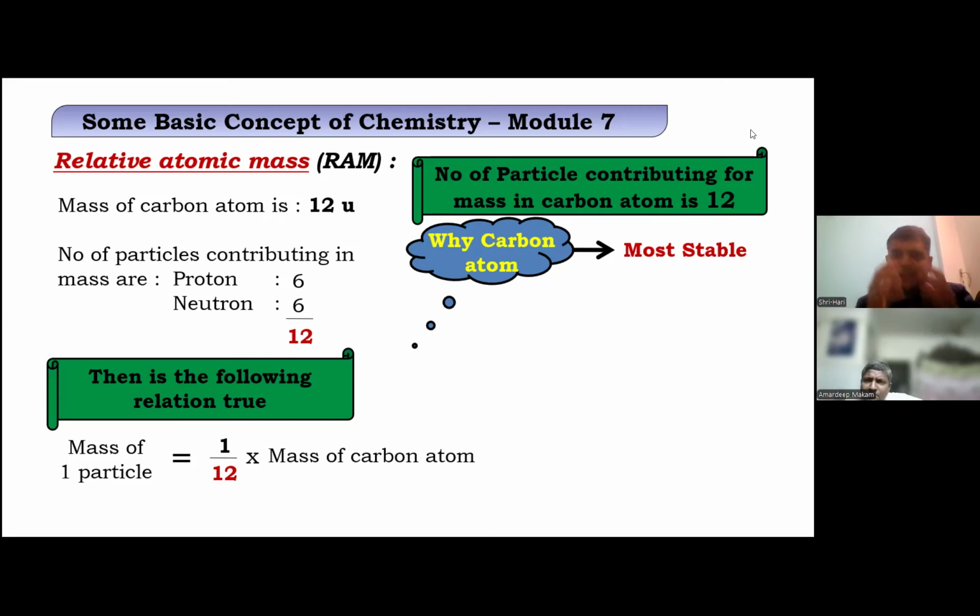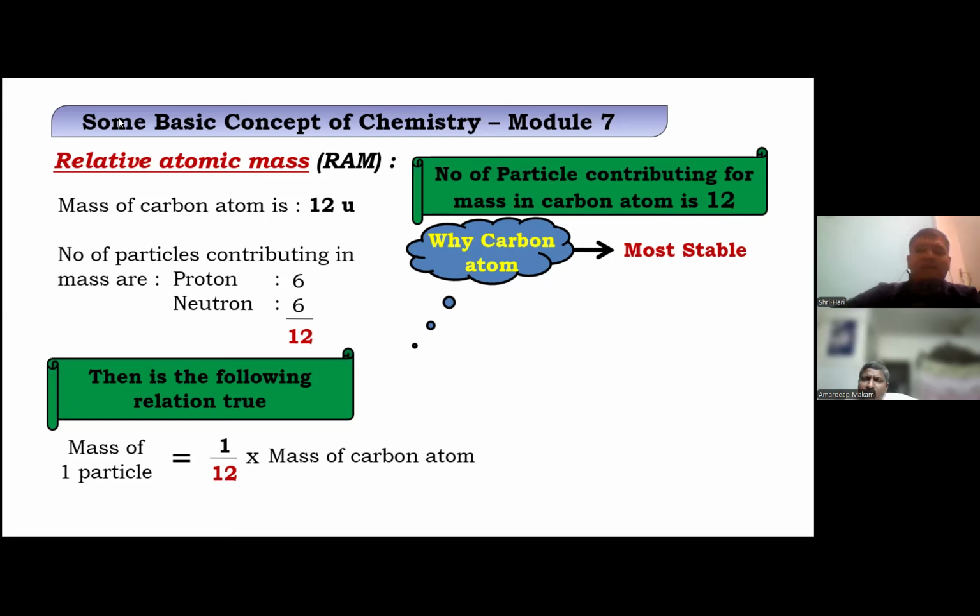Because it has many things favorable for the catenation property, like forming bonds, multiple bonds. Silicon can also form 4 bonds, but the structure is a little bigger. Yes, exactly. But carbon is small, fits everywhere with almost every element. It can form bonds. That's how most of the people play with carbon.